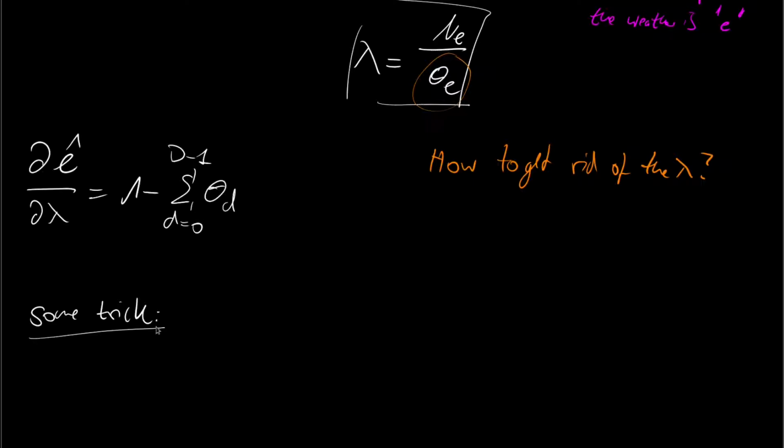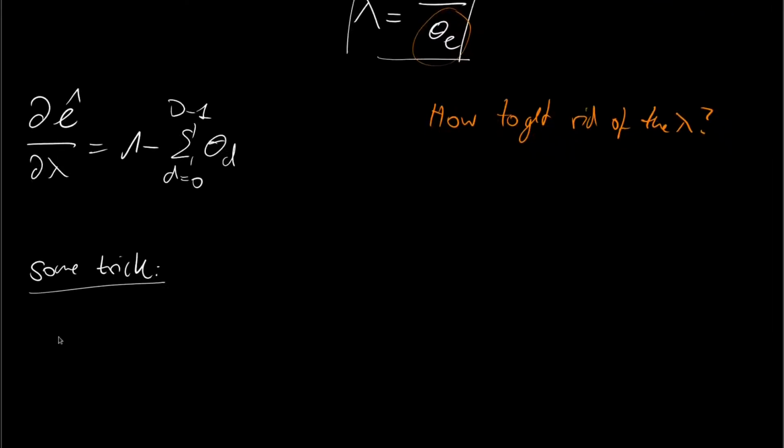Okay, let us start with some true observations, and then we will get along and try to figure out what lambda is. So lambda is lambda. I think you would agree with me. And this then means that lambda is also lambda times 1, right? Okay. Well, what is 1? I mean, we know that the probabilities theta d have to sum up to 1. So I mean, this is indirectly also what is stated here. So that just repeats what we had before.